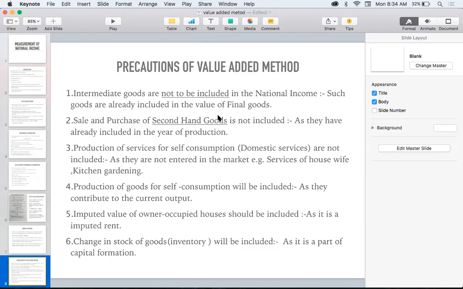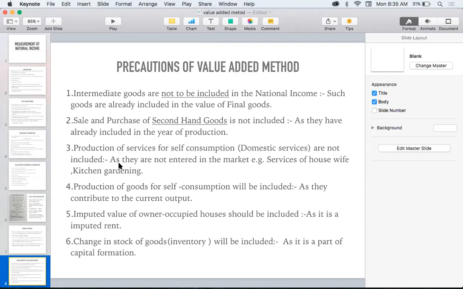So second point we have to remember, what is that? Sale and purchase of the second-hand goods will not be included. But what we will be including, if any commission or brokerage fees is there, that has to be included. And the third precaution we have to take is that production of services for self-consumption is not included.